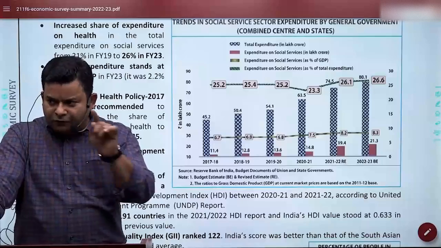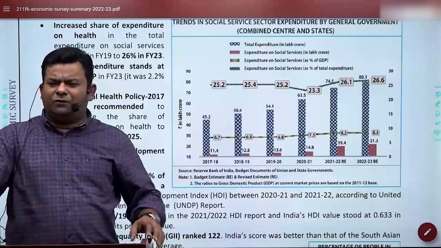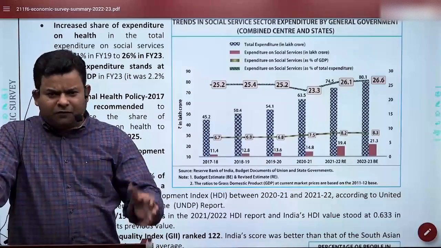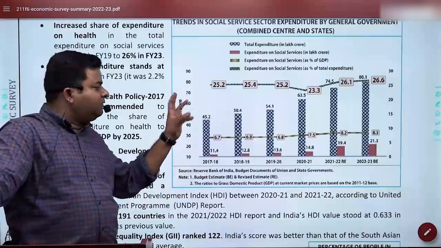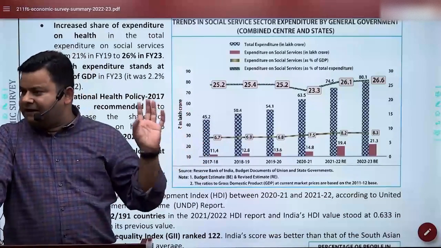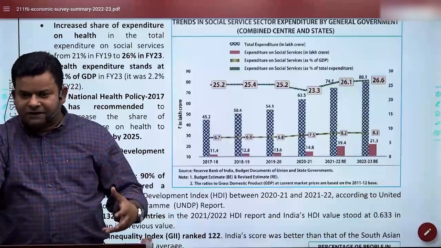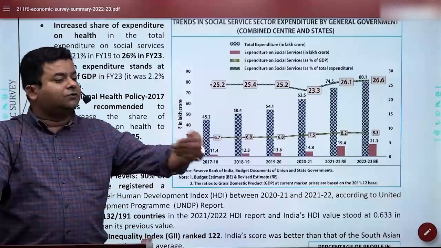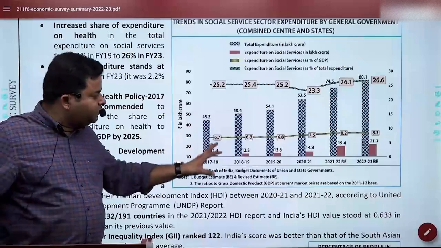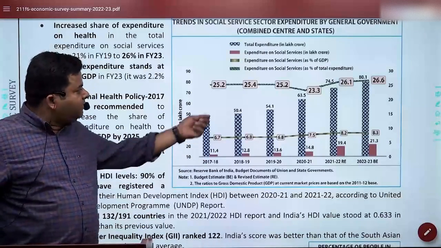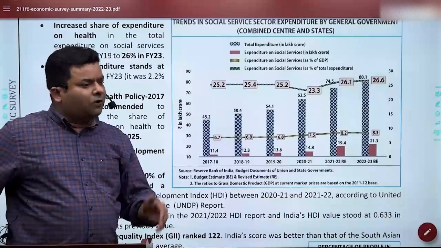In fact, if you see the original document, this has been highlighted. The 21.3 lakh, I don't think you need to remember this data. If you remember, well and good, otherwise it is not that significant that you are going to mug up this data. But yes, what you can safely carry from this data is that the government is continuously increasing its expenditure in the social sector. And if you see, even the percentage of expenditure is also increasing.